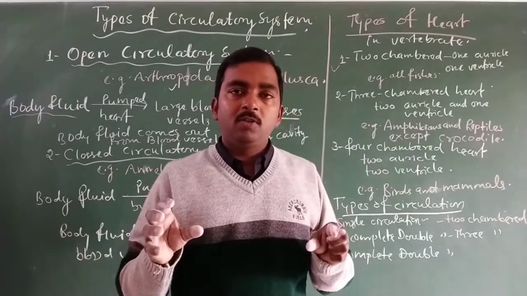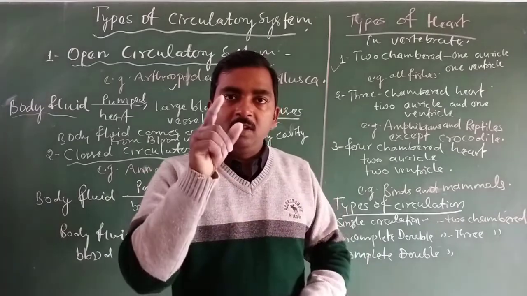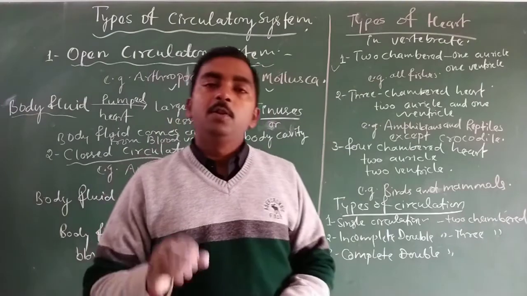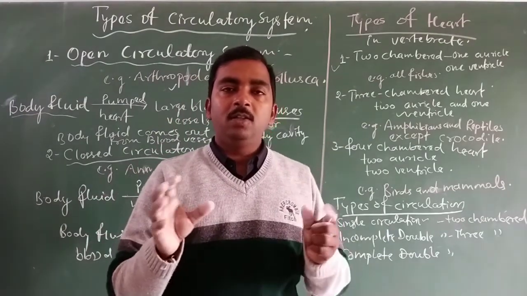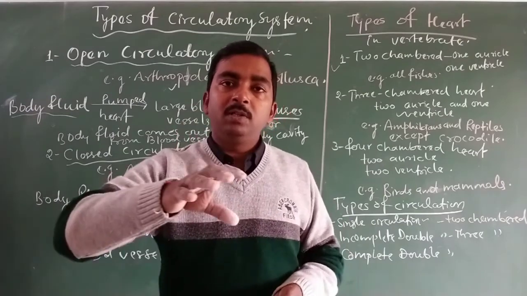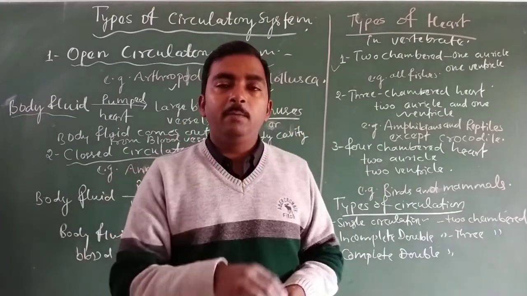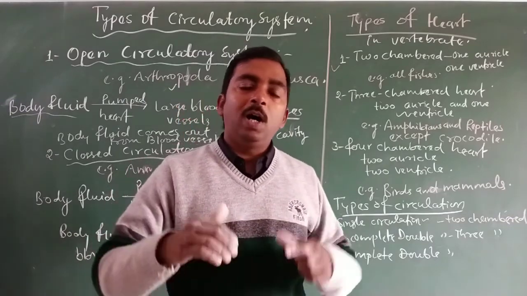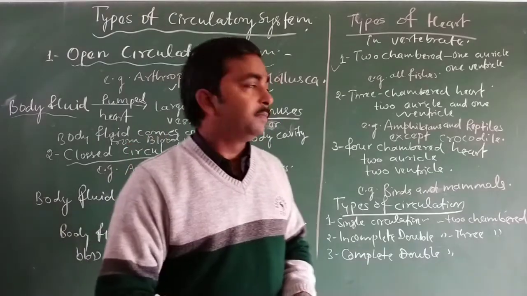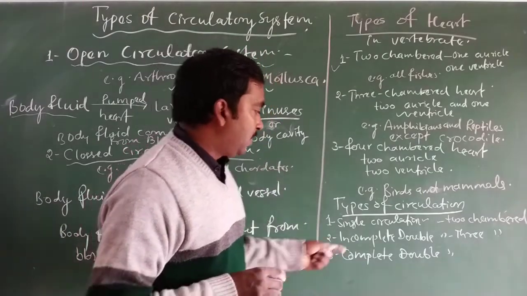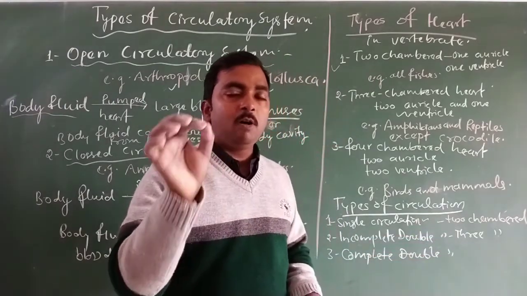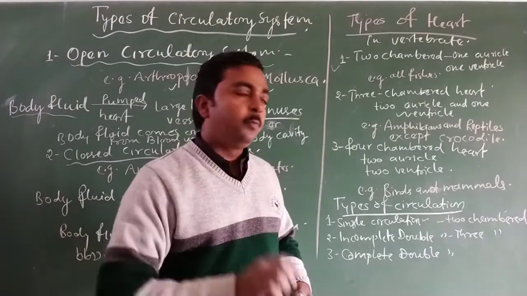These two kinds of blood enter a single ventricle, meaning there is one ventricle in the three-chambered heart. In the single ventricle, the oxygenated and deoxygenated blood get mixed, and this mixed blood is pumped out through the ventricle to all parts of the body to distribute nutrients as well as oxygen. So this kind of circulation is called incomplete double circulation, because of the mixing of oxygenated and deoxygenated blood in the ventricle.